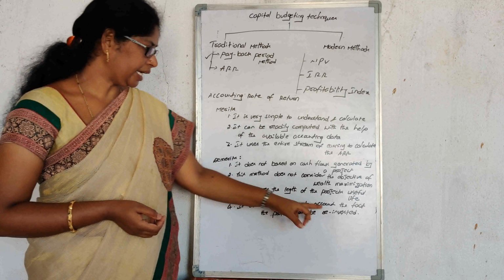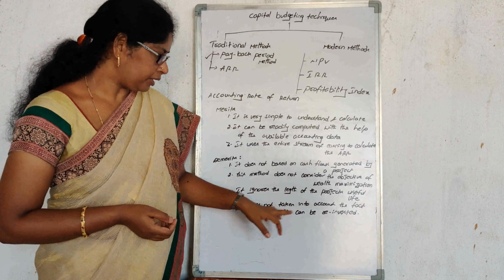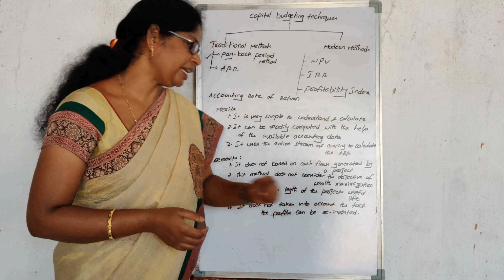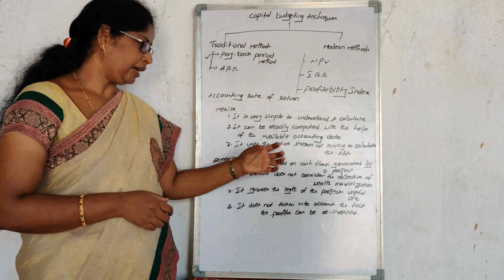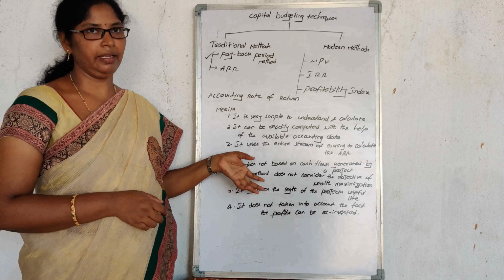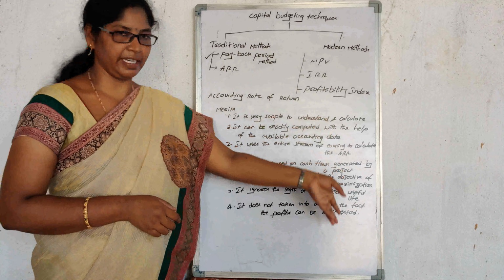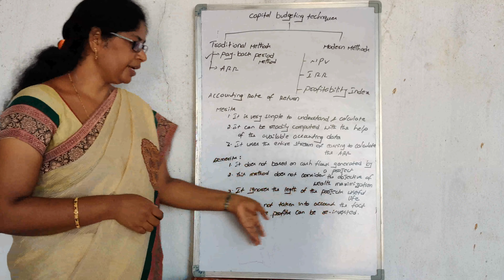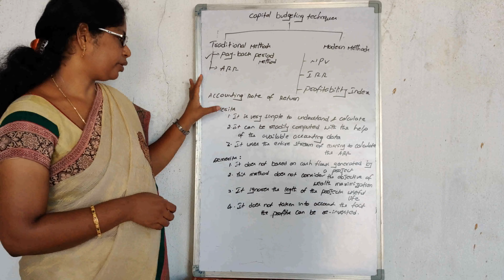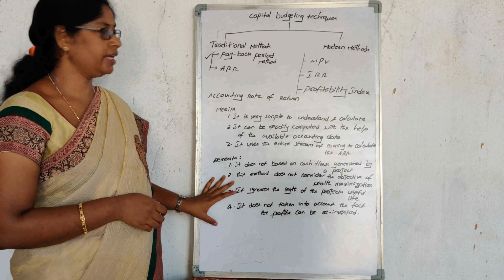It does not take into account the fact that the profits can be reinvested. After getting the profits of the company, the profits will be reinvested. This concept is ignored in this method. So these are all the merits and demerits of the ARR.